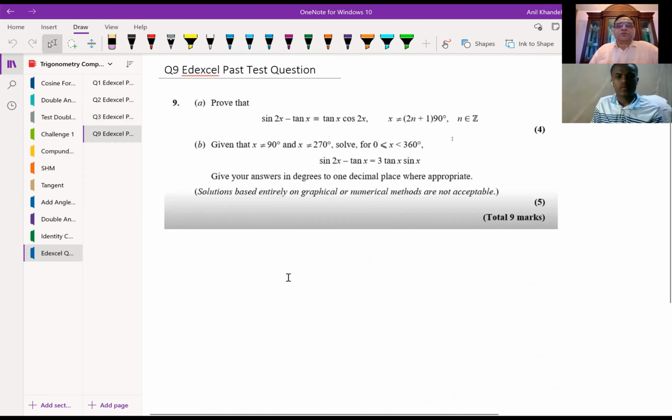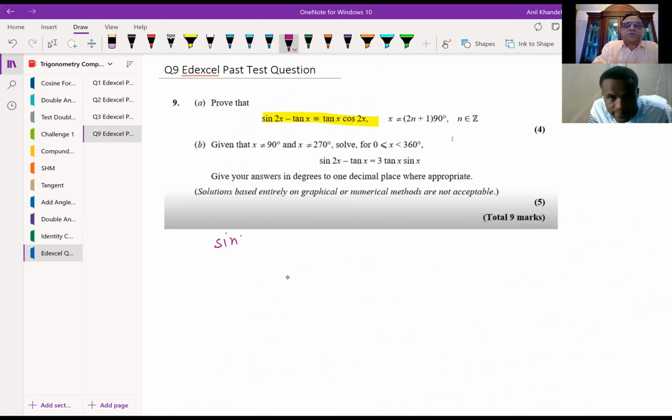We need to prove sine 2x minus tan x equals tan x cos 2x, where x is not equal to 2n plus 1 times 90 degrees. Given that x is not equal to 90 and 270, solve this equation, which is sine 2x minus tan x equals 3 tan x sine x. Is that okay? So let's begin with the very first one, prove the identity. Can you help me prove this identity?